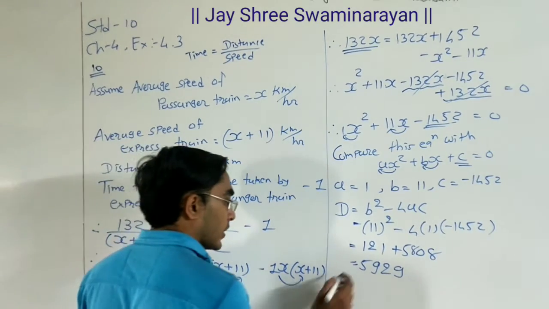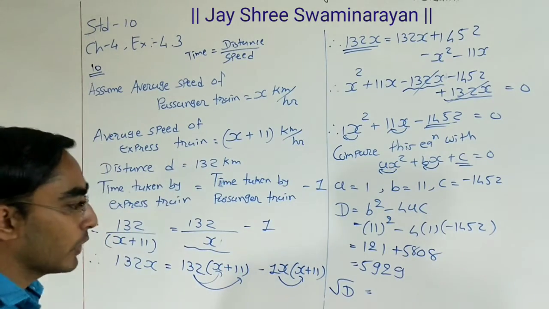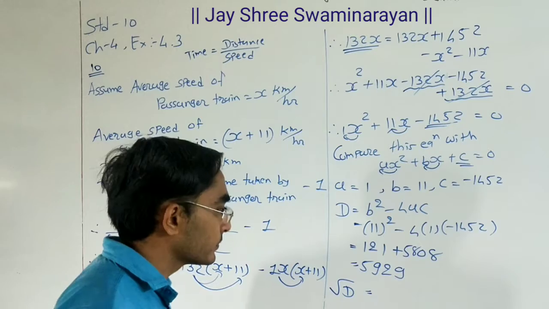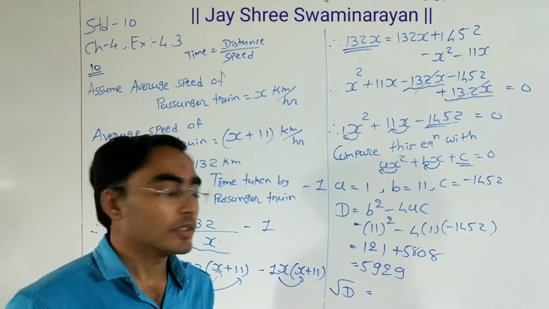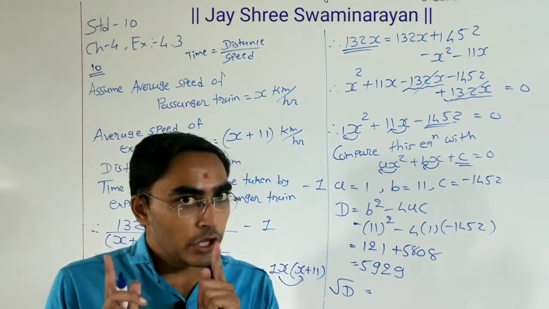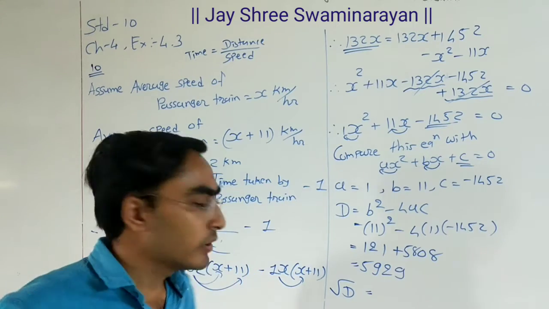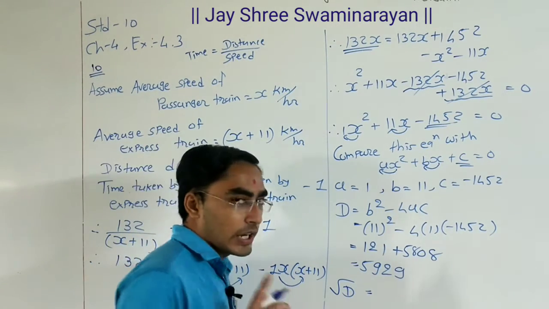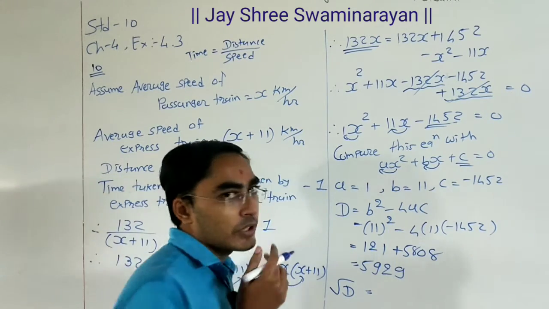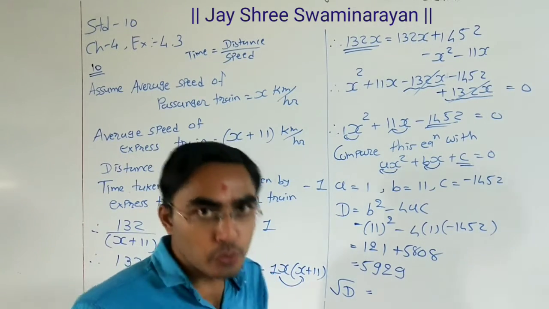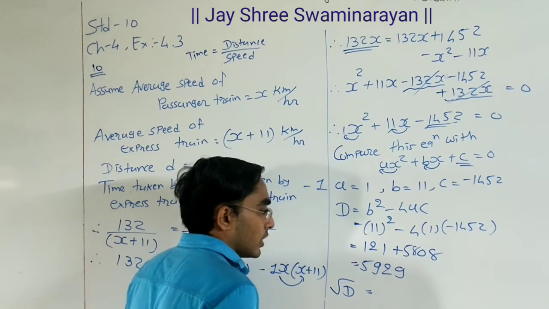Now we need to take the square root. For this square root we have so many methods: prime factorization, long division, estimation. Right now I am going with the estimation method because it is the easiest method. But in the estimation method we need to check the answers too, because sometimes it gives a wrong answer.